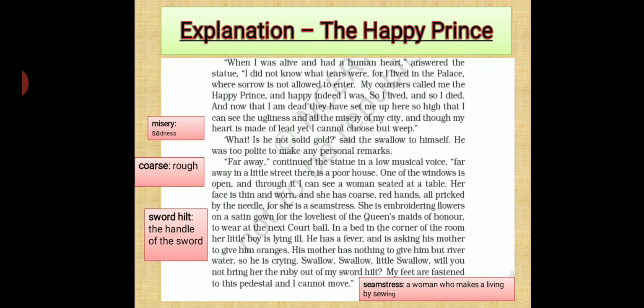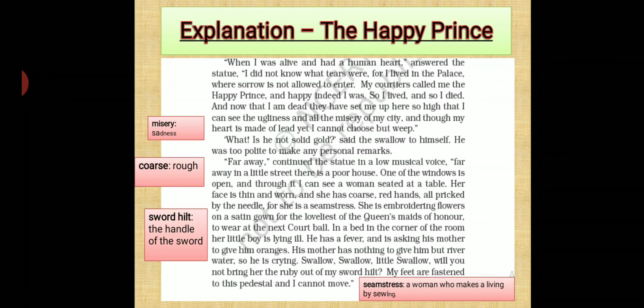"My feet are fastened to this pedestal and I cannot move." So now, sword hilt means the handle of the sword. Now what happened? The woman was embroidering flowers on a gown of the queen's maid, who would walk along with the queen during the court ball. The statue said that the lady who was embroidering the gown had a little child who was not well.